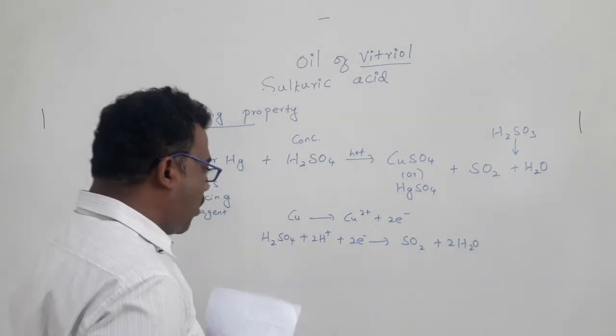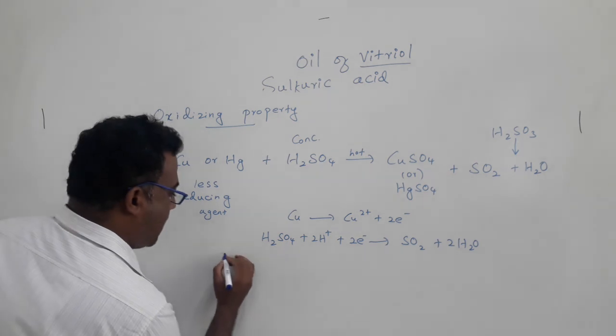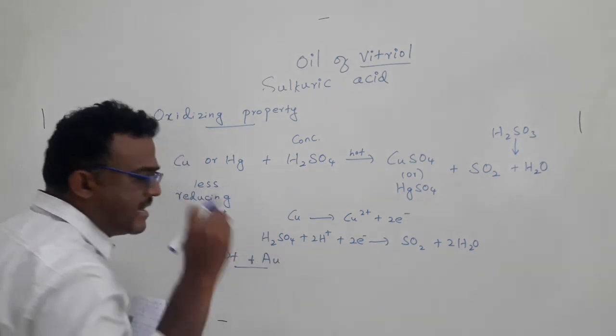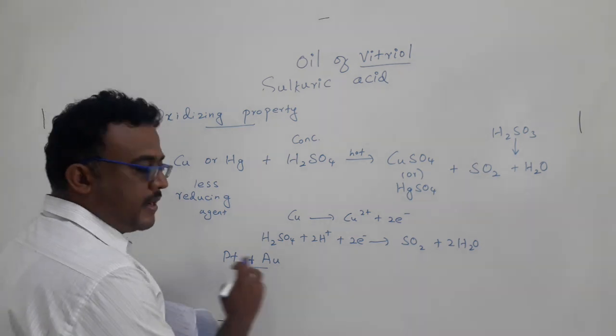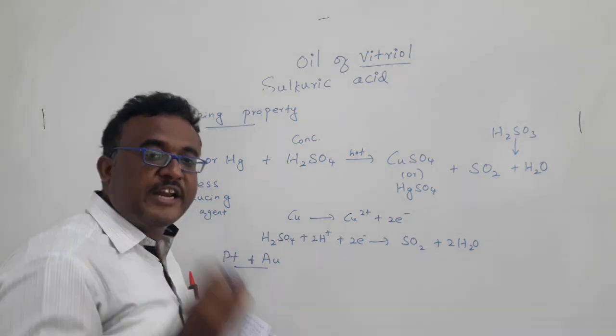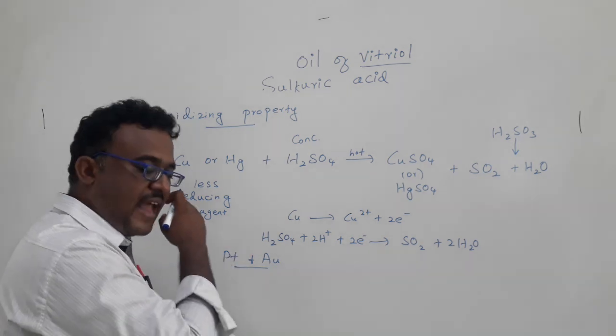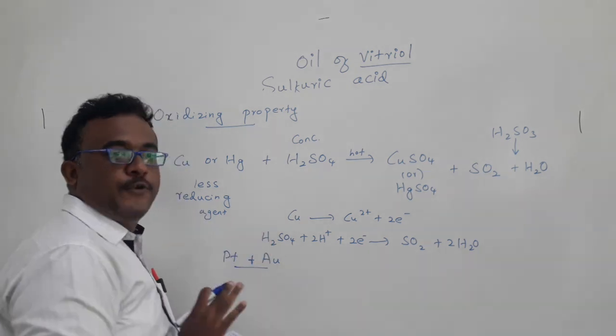Okay. If we go to platinum or gold, platinum and gold have very little reducing property. So these will be called noble metals, which will never react with sulfuric acid.